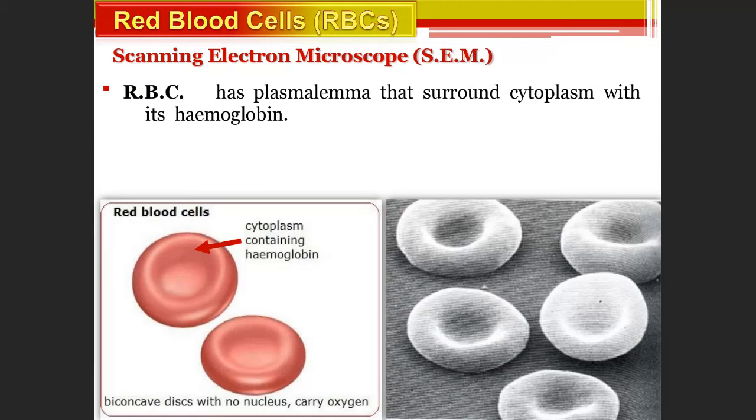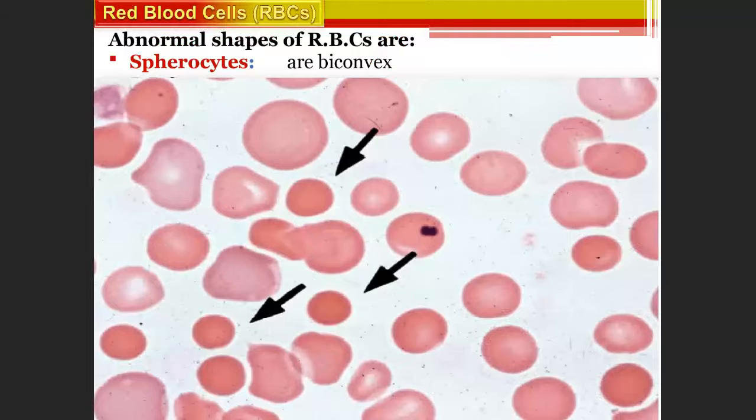Scanning electron microscope means it is the ultrastructure. If you want to go still deeper and study, RBCs have a plasma lemma that surrounds the cytoplasm with its hemoglobin. You see this only in high power view. High power means scanning electron microscope, where you see the ultrastructure of the cells. This is the picture you see in the ultrastructure of the cell.